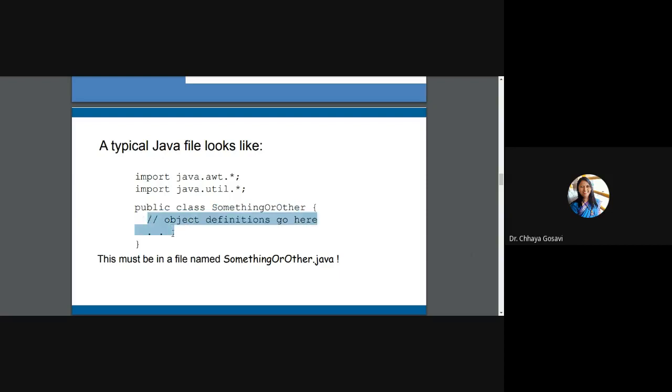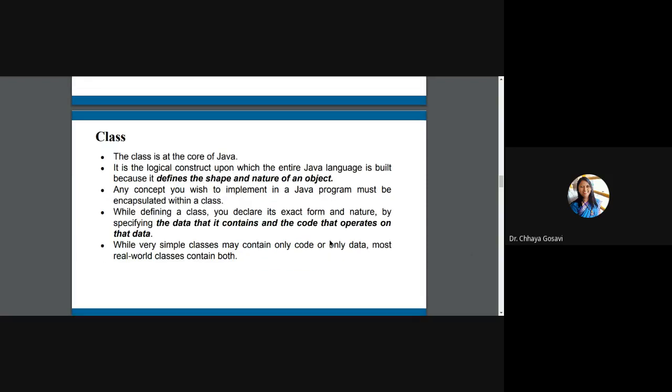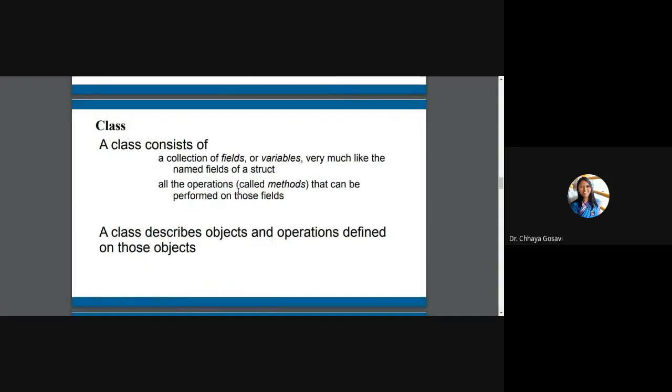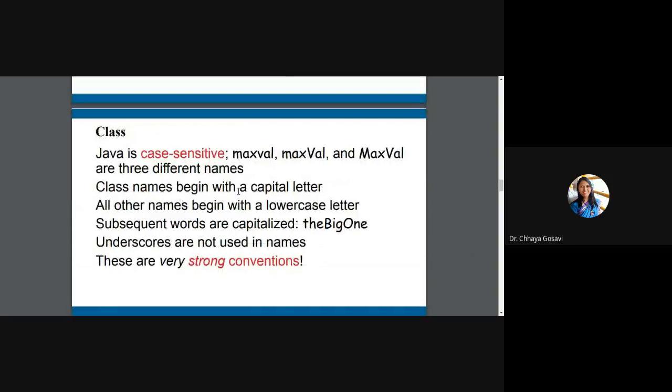Main and other functions should be part of a class. At least one public class should be there in one Java file, and that Java file is named with that class. For example, in this case it is something or other, so our Java file is something or other.java. Then we have seen what a class is, and it contains fields and methods, and Java is case sensitive.